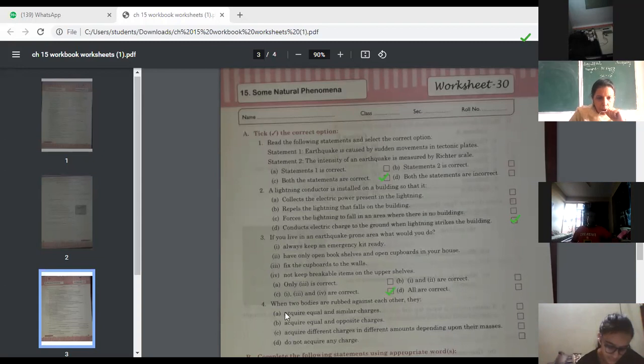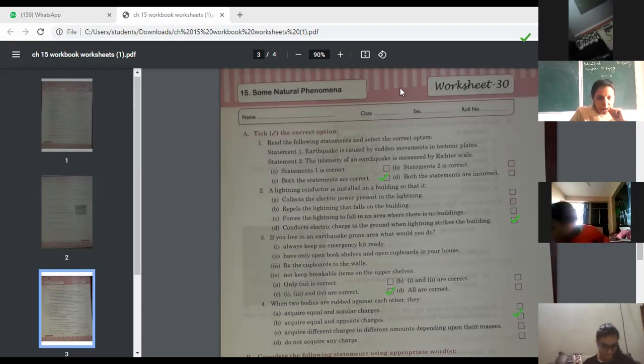Number 4. When two bodies are rubbed against each other, they acquire equal and opposite charges. Means the charges are equal, and they are opposite charges. So I hope each one of you has done it. Let's continue with the next part.